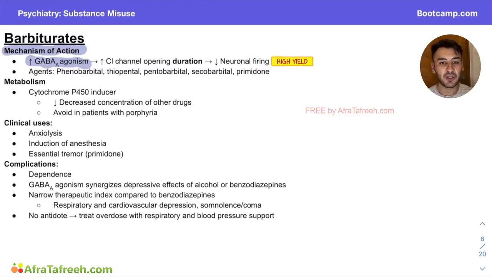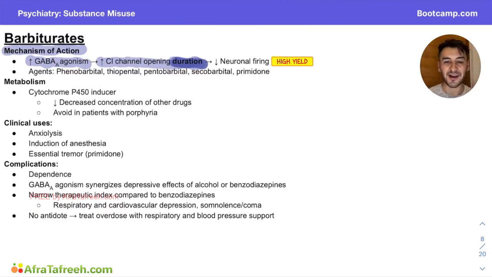Now, when it comes to how it facilitates its effects, it's going to have increased chloride channel opening duration. I bolded that word duration on purpose because it's so incredibly important here. So I'm going to highlight it 5 times over because of how important it is for you guys to know this. When it came to benzodiazepines, it was all about chloride opening frequency. So those chloride channels were opening more frequently. In barbiturates, that chloride channel is open for longer.